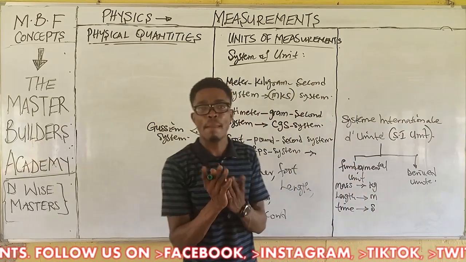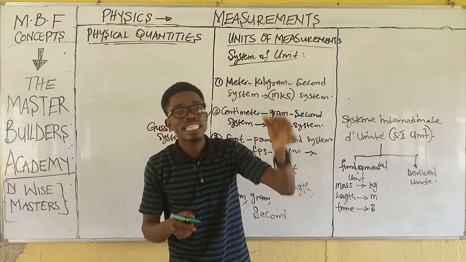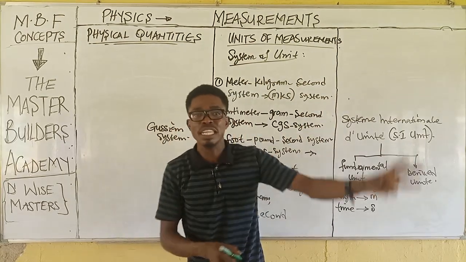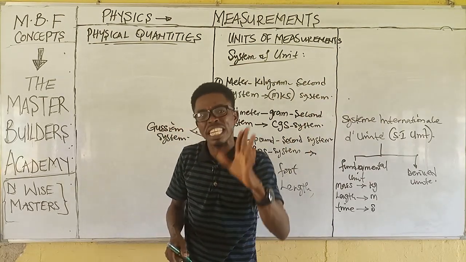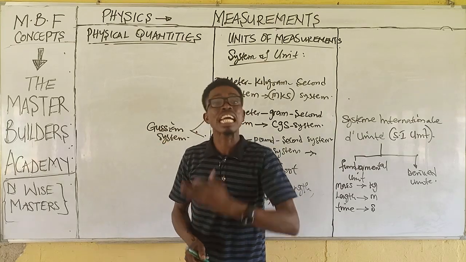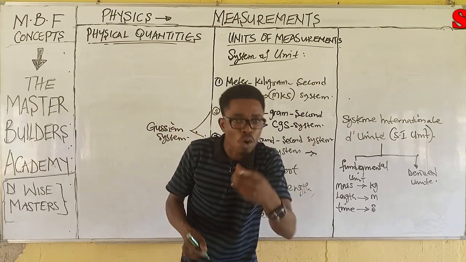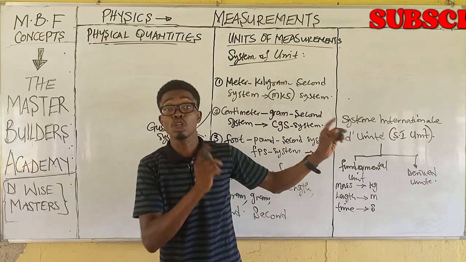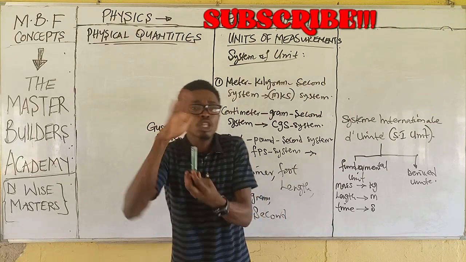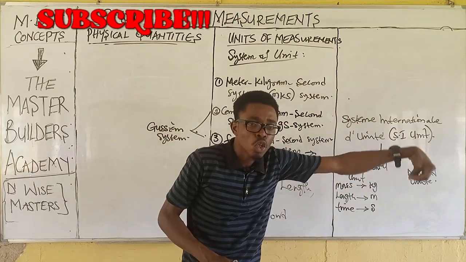Of course, you know that time can be given in years, months, weeks, days, hours, minutes, and seconds. But what is recognized in physics is seconds. That means if you are given an hour, before you can put that value to work, there is need for conversion. And that's what we are going to be looking at in our next class: how to convert one unit to the other.